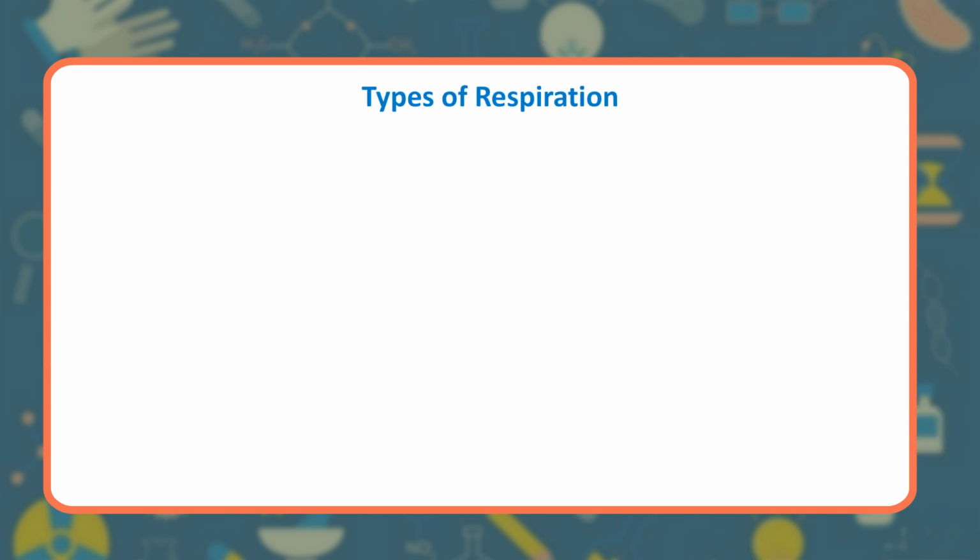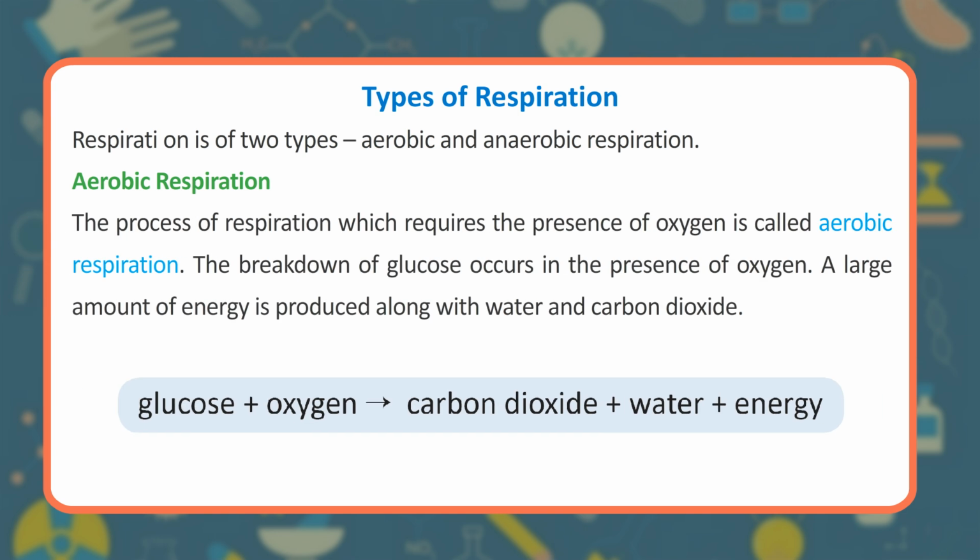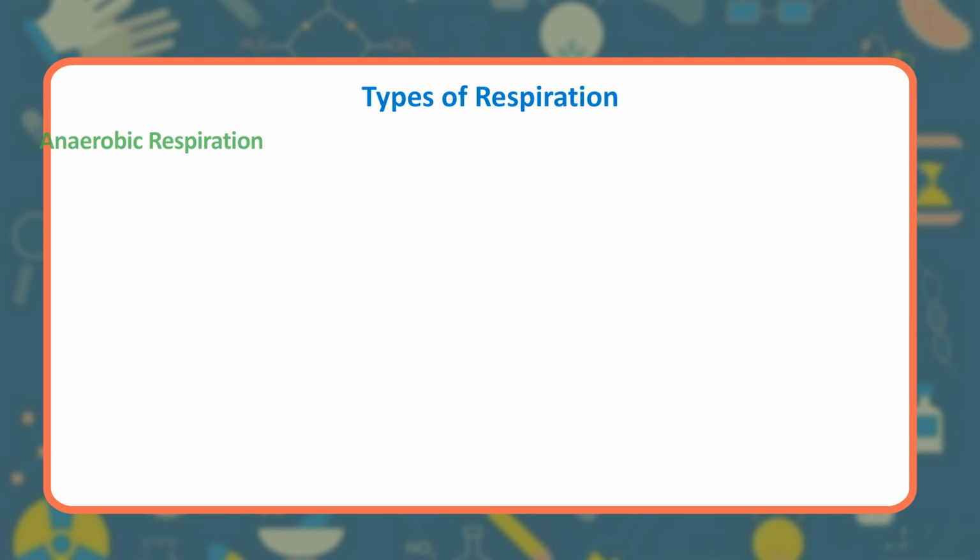Types of respiration. Respiration is of two types, aerobic and anaerobic respiration. Aerobic respiration. The process of respiration which requires the presence of oxygen is called aerobic respiration. The breakdown of glucose occurs in the presence of oxygen. A large amount of energy is produced along with water and carbon dioxide. Glucose plus oxygen gives carbon dioxide plus water plus energy.